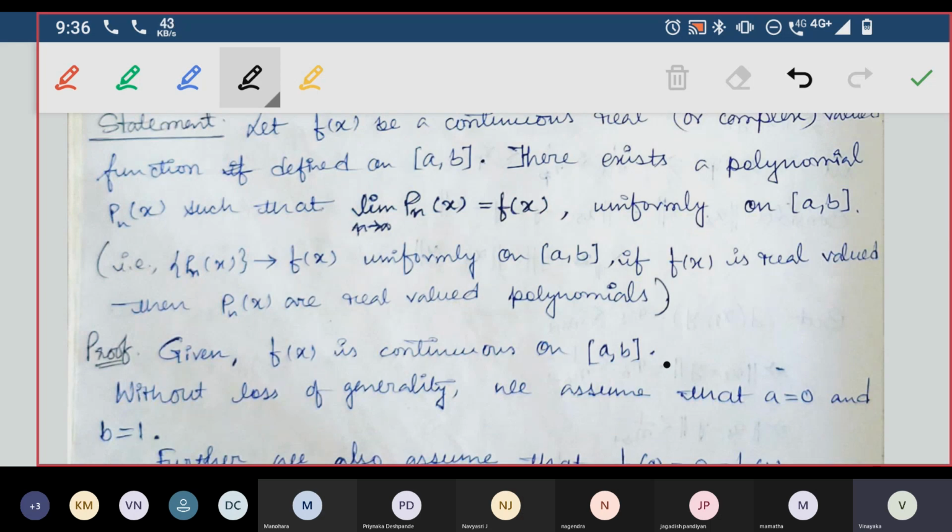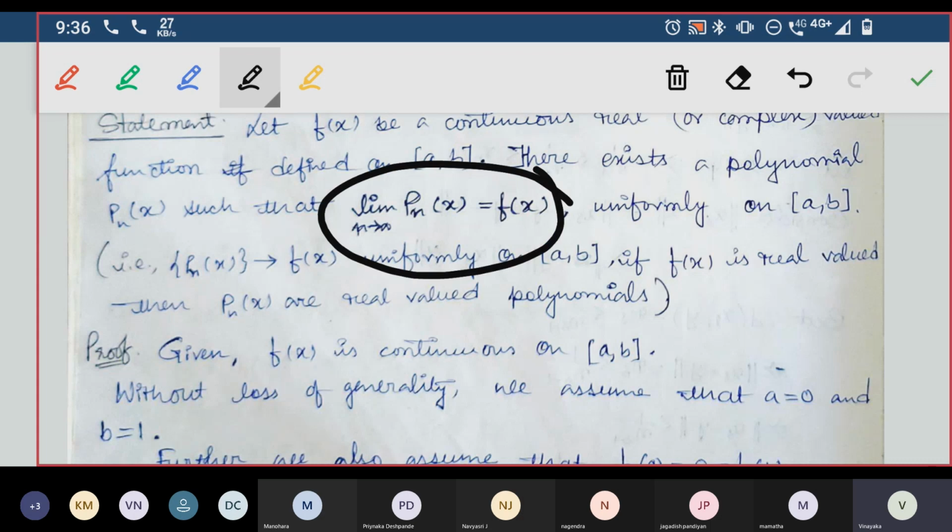It's like we will construct a little bit in one place and we construct something else in that, and at the end we use all that together to prove something. That's what we are going to do. So our ultimate aim is to show limit n tends to infinity Pn of x is equal to f of x.